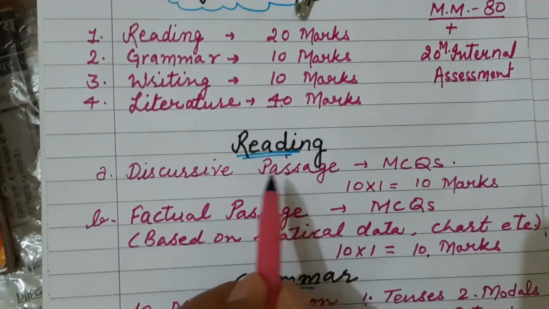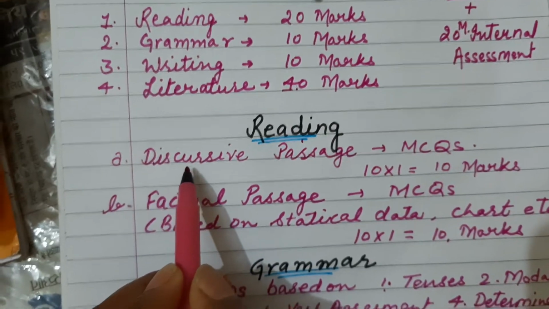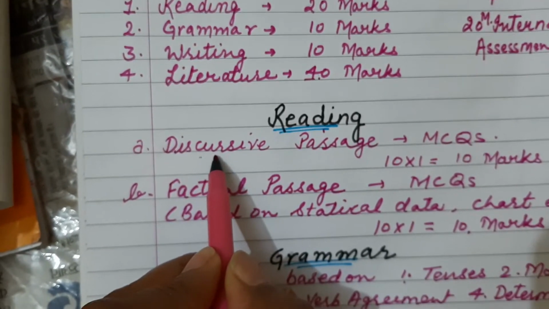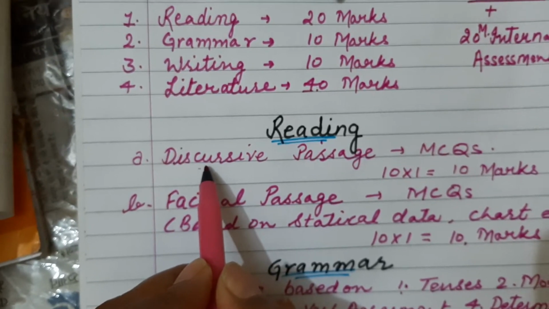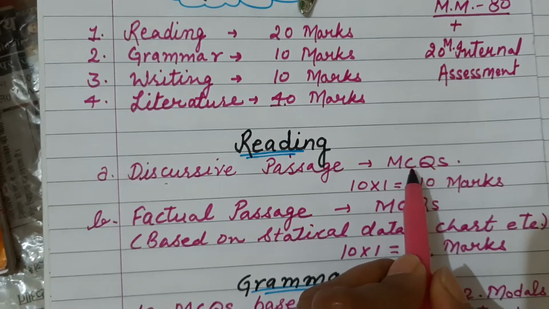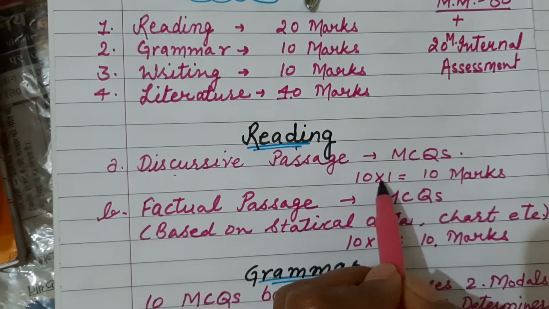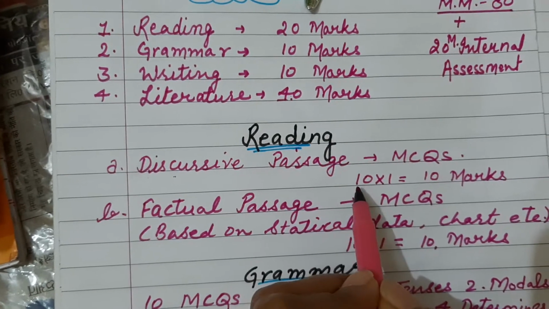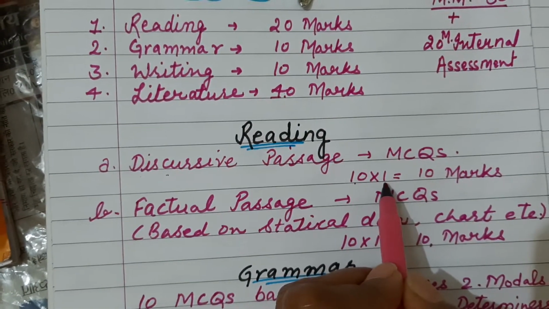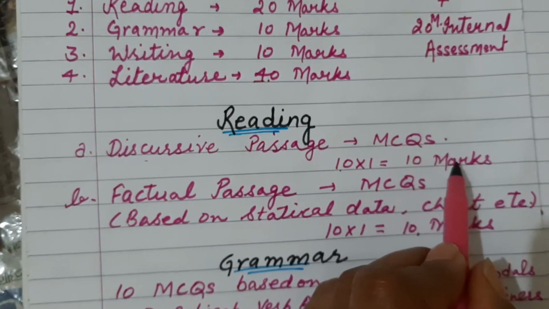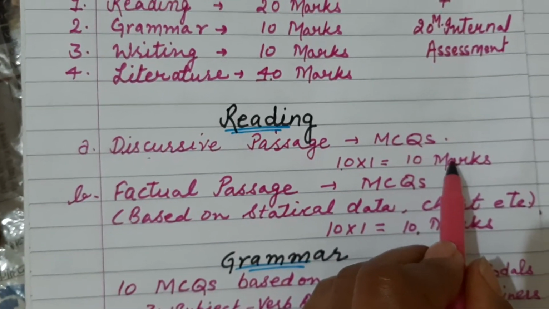In reading part we will get two passages. One will be a discursive passage, that means informative passage. By reading that passage you will have to answer the MCQs. How many MCQs will there be? There will be 12 MCQs. Out of 12 you will have to do 10, and each MCQ carries 1 mark. That means total marks 10 for first passage.